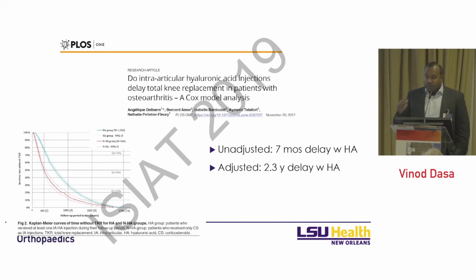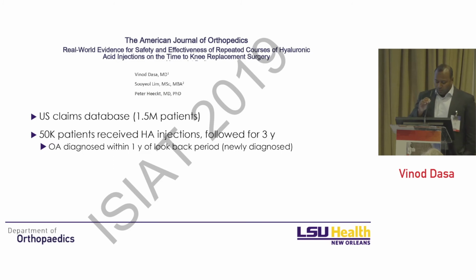So this is a study that was recently accepted by our research group. Hasn't been published yet, but was accepted for publication. We did another study now. Remember in the first study, we looked retrospectively for 6 years. For this study, we wanted to look prospectively in OA patients and see who ended up with total knee replacement and how long it took. So this is a study of 1.5 million patients in that research in the claims database. 50,000 patients received HA injections. And again, like I said, we followed them for 3 years.